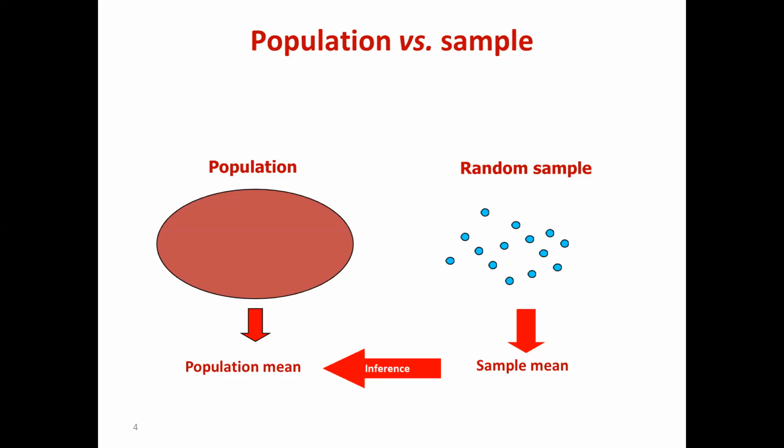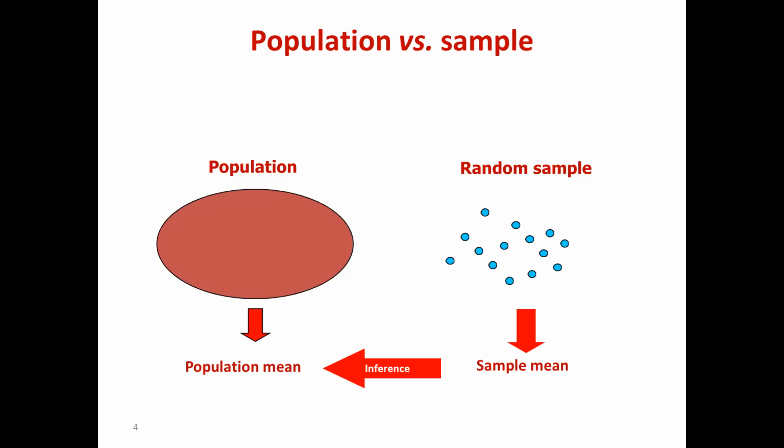Suck out all 5 liters of blood from his body, estimate the concentration and tell him this is your hemoglobin concentration. The other way is to take one drop of blood, estimate the concentration in it, and extrapolate that to the entire body.